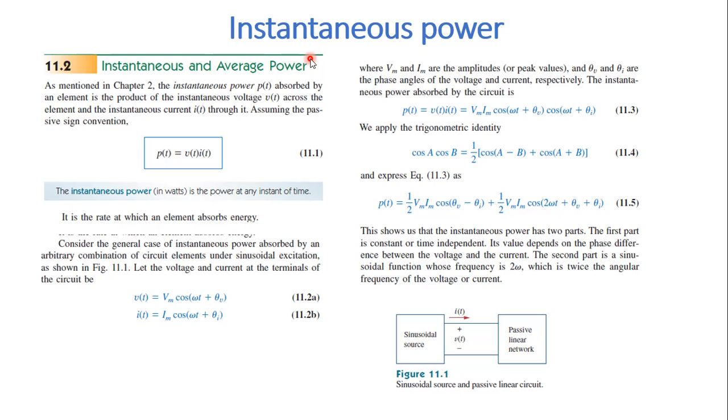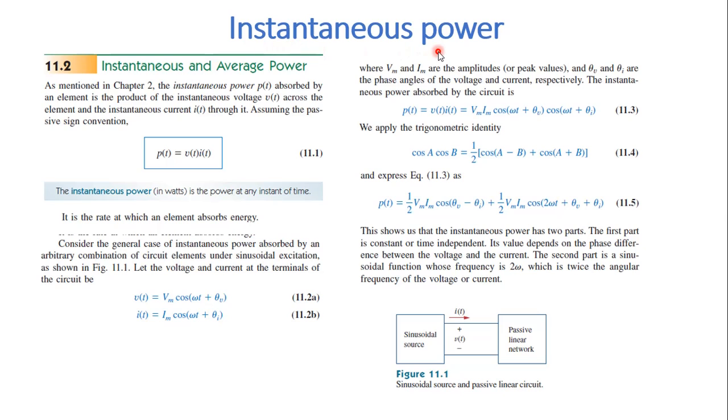So P is equal to V into I. Now the term instantaneous: we are talking about AC power analysis, and AC is something which changes over a period of time. So at each and every instant of time we will have different values. That is what AC means.